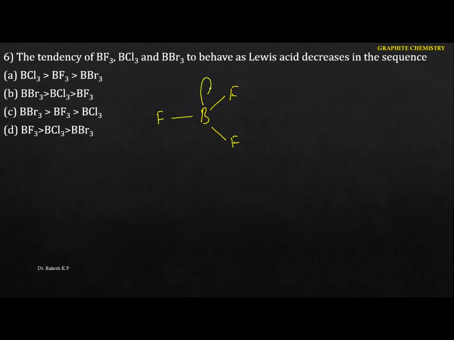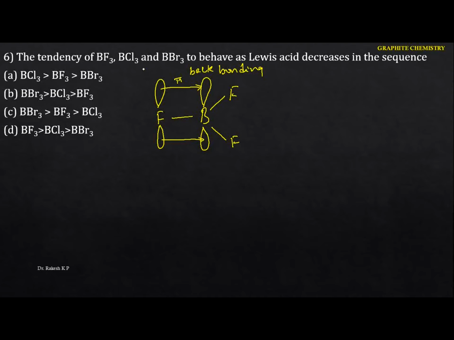Here we are engaging the vacant p orbital in boron, and in fluorine we can identify the completely filled 2p orbital. Both have 2p energy levels. That means the filled p orbital donates electrons towards the vacant p orbital. That is the back bonding. Whenever it forms back bonding, we can't identify the deficiency of electrons in boron. That means it is slightly rich in electrons, which shows that it is a weak Lewis acid.